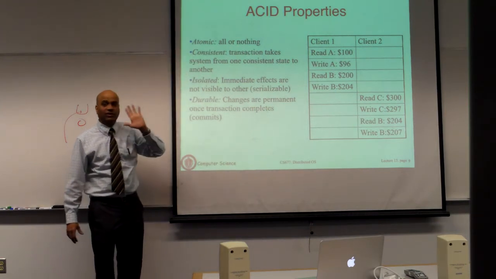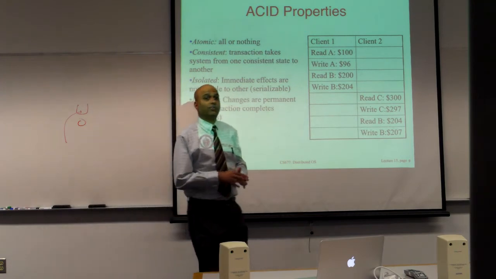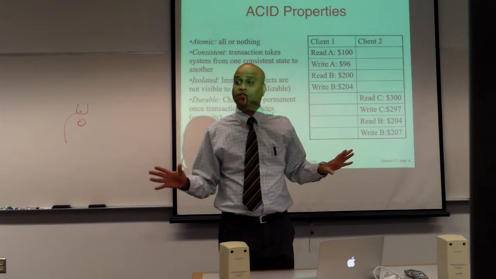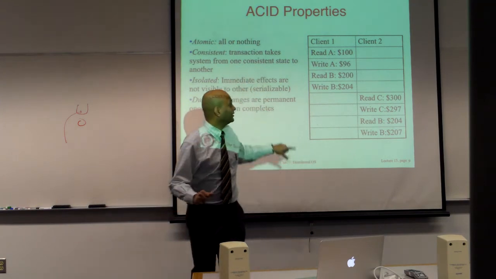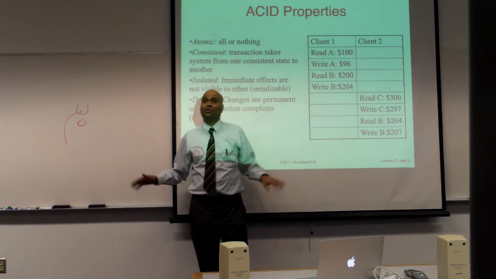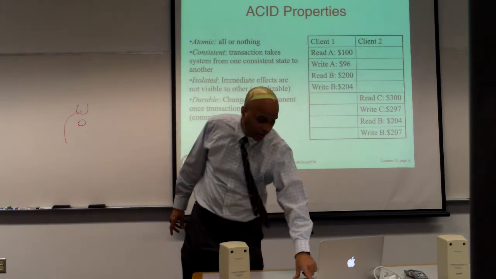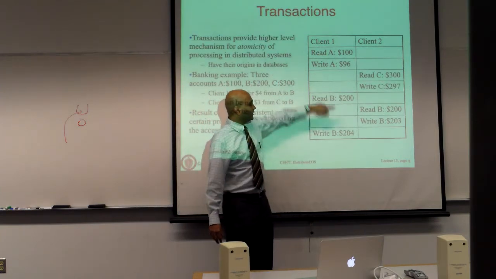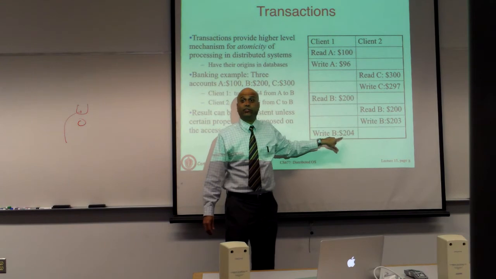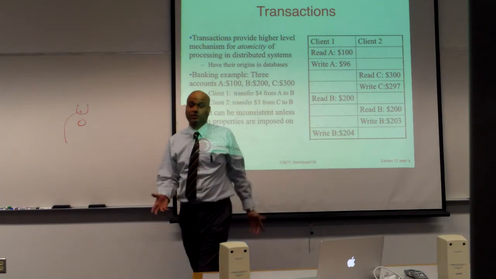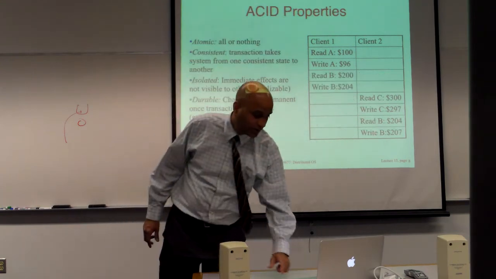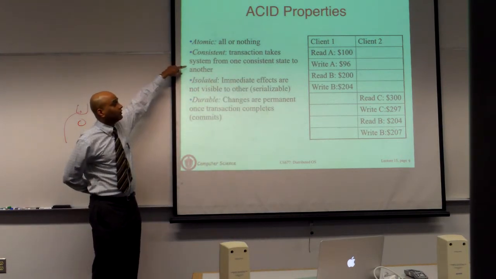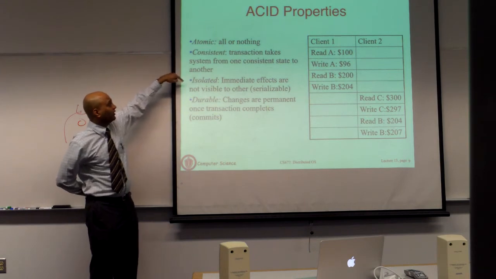Consistency simply says each transaction is going to take the system from one consistent state to another. If you start in a consistent state, you let some transactions run. If any transaction finishes, you are going to be in another consistent state. You are not going to go into some inconsistent state like you had here. In the previous case, you violated consistency. You went from a consistent state to what is clearly an inconsistent state. This should not have happened. You overwrote transactions, they overwrote one another. So consistency takes the system from one consistent state to another.